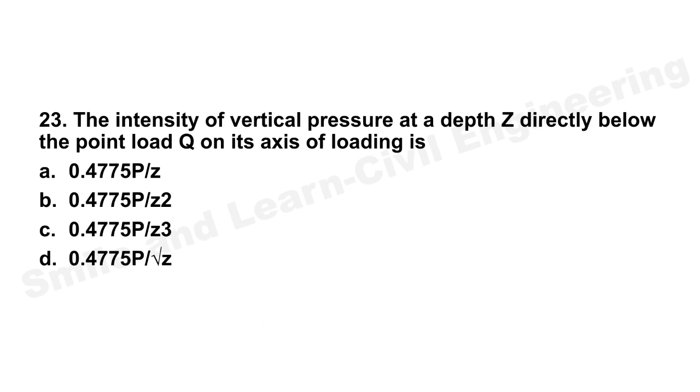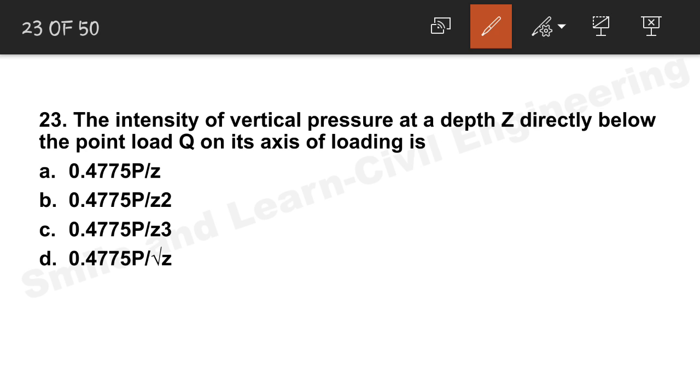Question number 23. Intensity of vertical pressure at a depth Z directly below the point load Q on the axis of loading. Okay. So, the correct answer will be option B, that is 0.4775 P by Z square. Option B will be the correct answer.